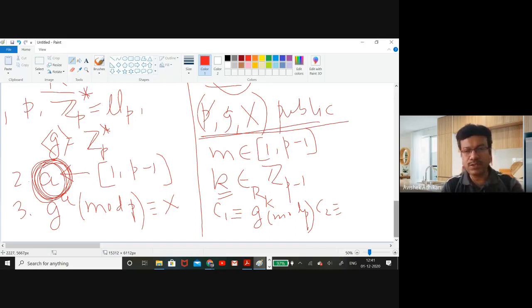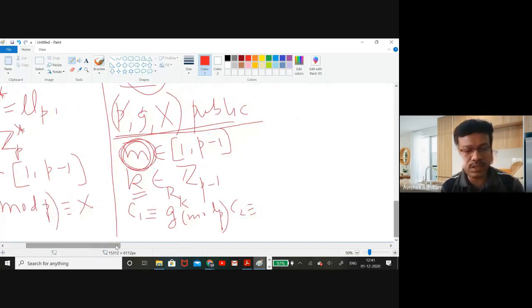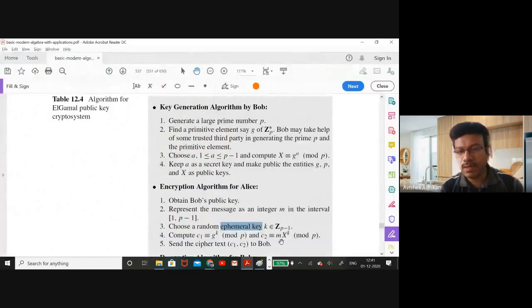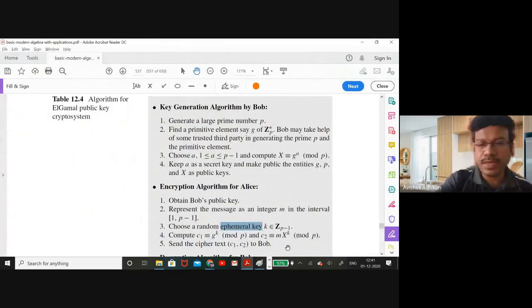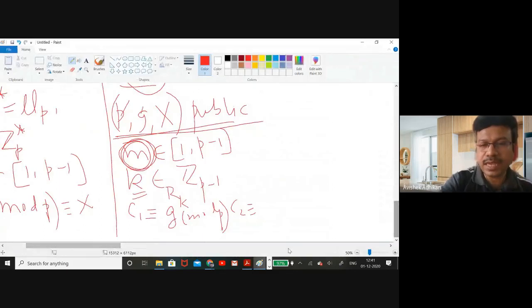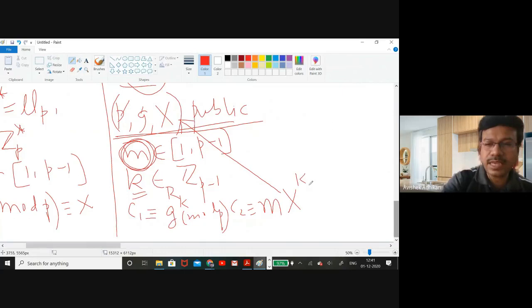Now what is C2? Till now, in C1 there is no application of m, which is the plain text. Now he needs to somehow encrypt this plain text value. So C2 is nothing but m times x to the power k modulo p. He has m, and x is a public value, and k he has already made himself, all modulo p.